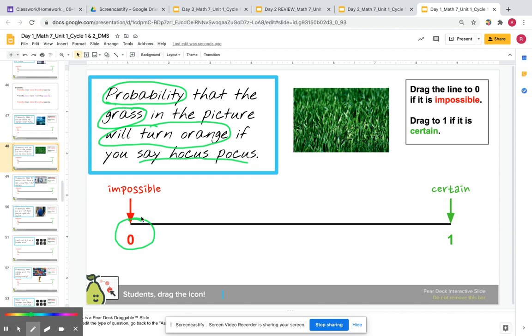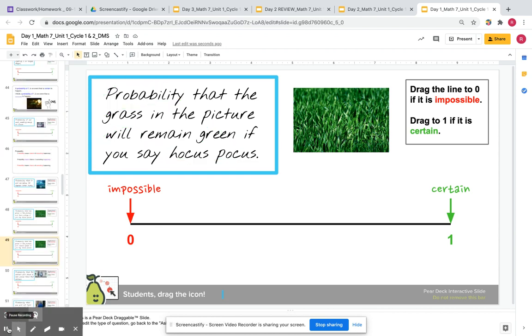Let's now look at an example where something will happen. Okay, let's go ahead and read this example. What is the probability that the grass in the picture will remain green if you say hocus pocus? All right, go ahead and reread it. After you read the passage, I want you to think about what this is asking you to find. Okay, go ahead and respond.